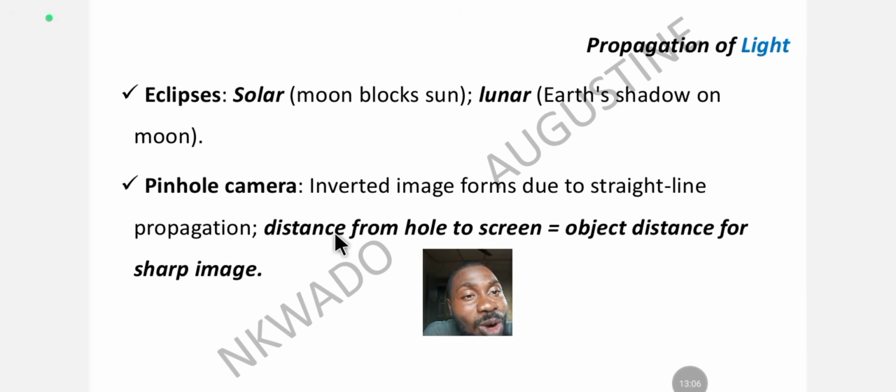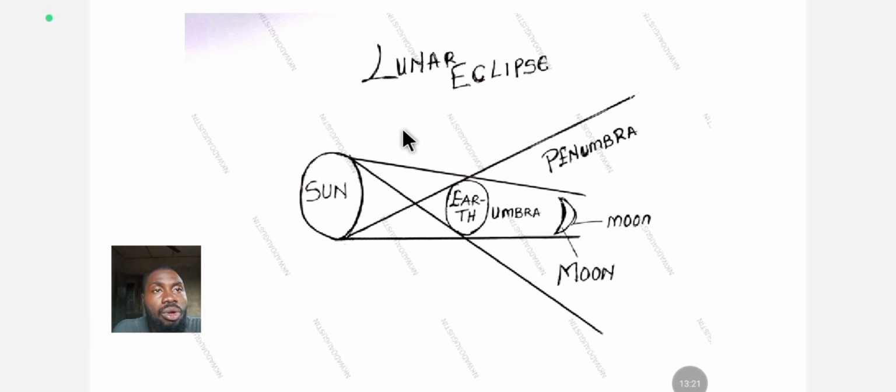So what you have to do is to use the distance from the hole to the screen as the object distance. This is the diagram of the lunar eclipse. Remember, lunar means moon, all right? So what did we define? We discussed that the earth is between the moon and the sun. This is the sun, this is the earth, this is the moon. So the earth casts what? Shadow on the moon, okay?